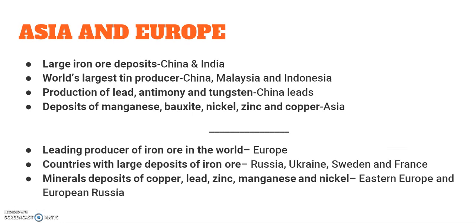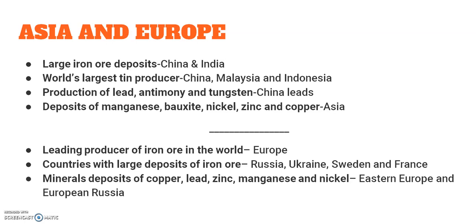Now let us move on to the distribution of minerals in the various continents of the world. First, let us talk about Asia and Europe. Let's talk first about Asia. Large iron ore deposits are found in China and India. The world's largest tin producers are China, Malaysia, and Indonesia. The largest producers of lead, antimony, and tungsten are China. And the deposits of manganese, bauxite, nickel, zinc, and copper are all together found in Asia as a